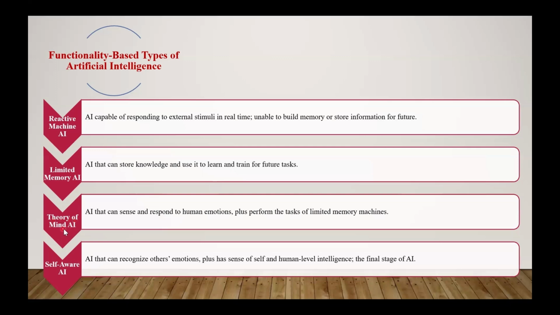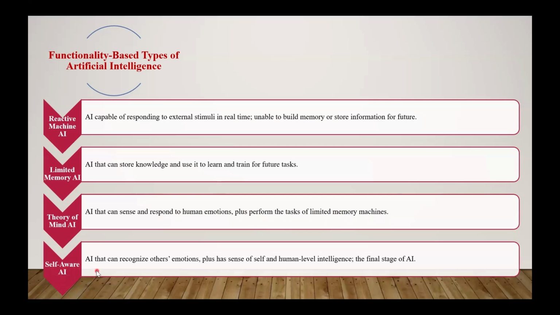Next one is the theory of mind. By the name theory of mind, it has the capability to sense and respond to human emotions. This type can sense as well as respond, meaning it takes input from the surroundings, that is the sense, and it can react and respond to the human, plus it can perform the limited tasks of a limited memory machine. So it has the capability to store some information also.